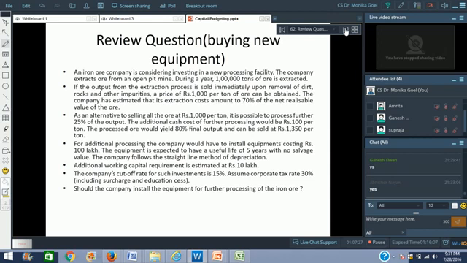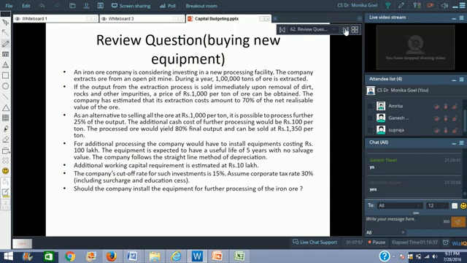And for the purpose of processing it, you would be incurring a cost of rupees 100, and it would yield a final output of 80%. So when you process 25,000 tons, 80% of it would come back to you. 20% will go in waste. And this 80% can be sold at rupees 1350 per ton. For additional processing, the company would have to install equipments costing rupees 100 lakhs. So new equipment would be required because you have to process it.